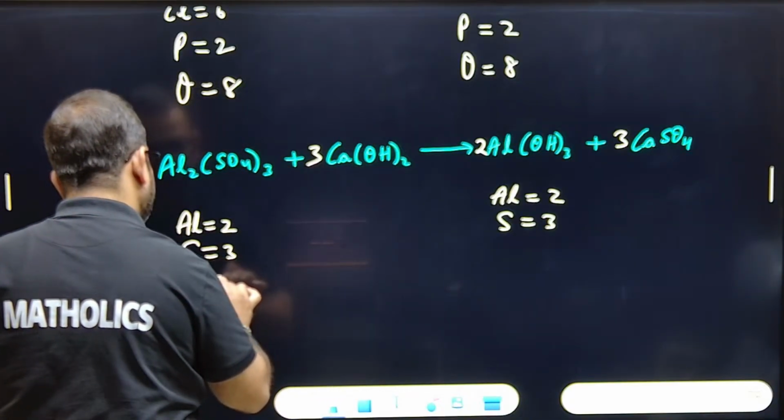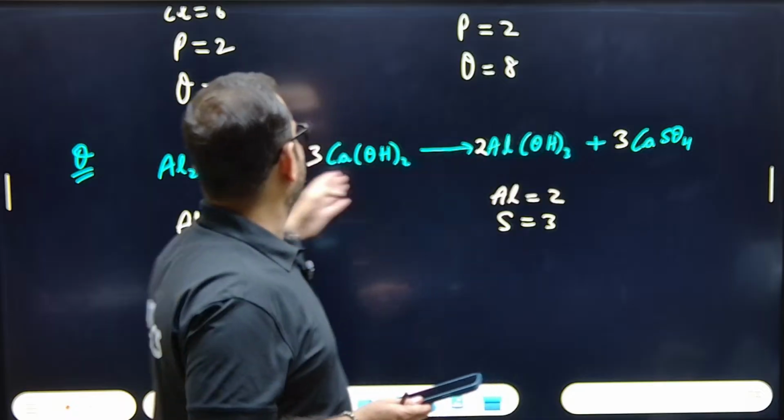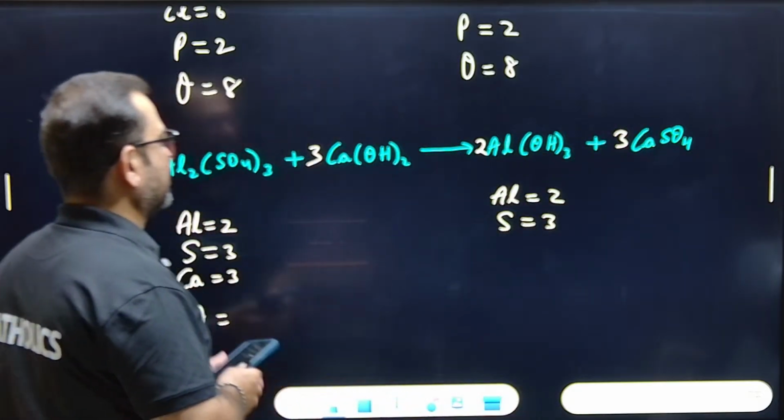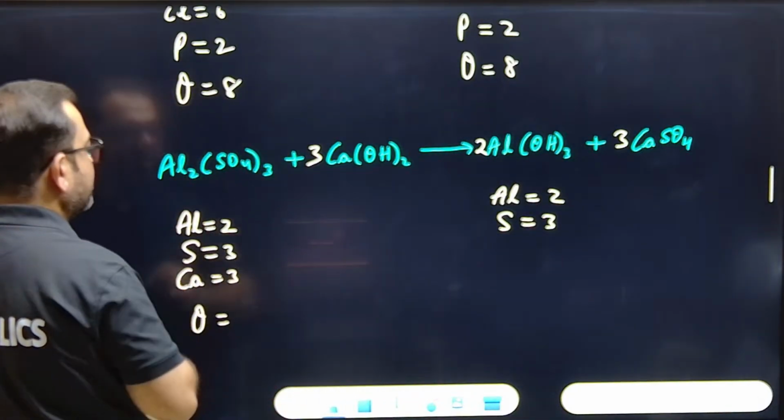So calcium 3, right? Sulfur, why did we do 3? We can obviously see that here it is 3 sulfate and here it is only 1 sulfur. We multiplied sulfur by 3. Okay. Now oxygen, you can check. How many oxygen?